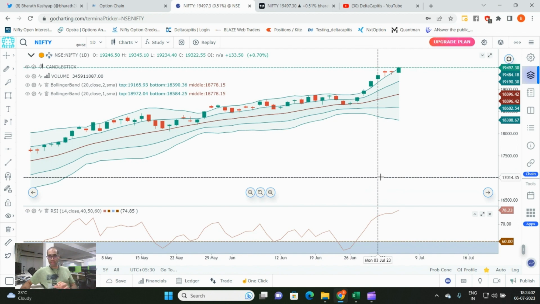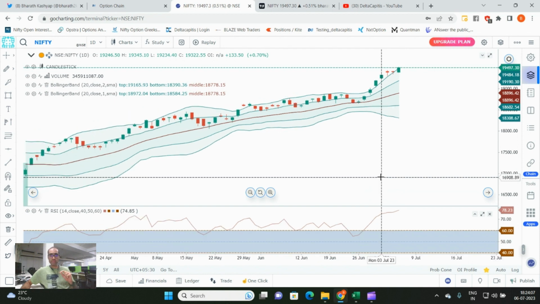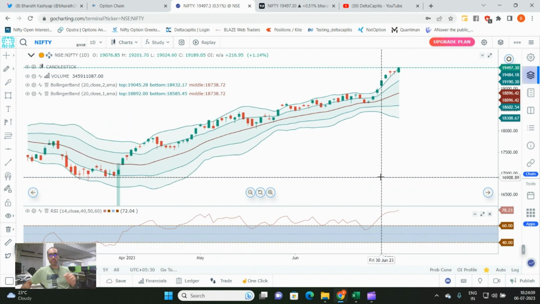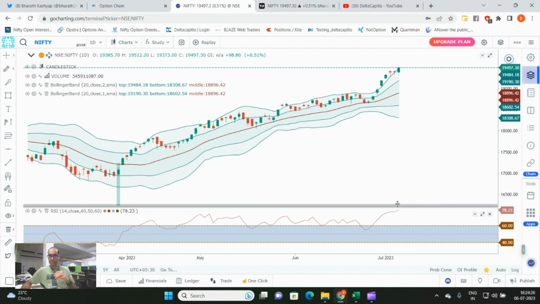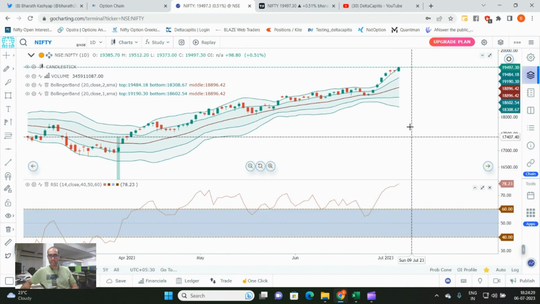Right now, we are in a regime where we are overbought and staying in an overbought zone, because 18,700 was a very strong resistance which we did not break for almost 1.5 years. Finally, we have managed to break it. Whenever a long resistance or an all-time high is broken after 1.5 years of struggle, usually volatility will pick up, and that is what we are witnessing right now. The momentum is definitely not respected by the markets. So overbought, and we are staying overbought. Volatility in favor, price in favor.